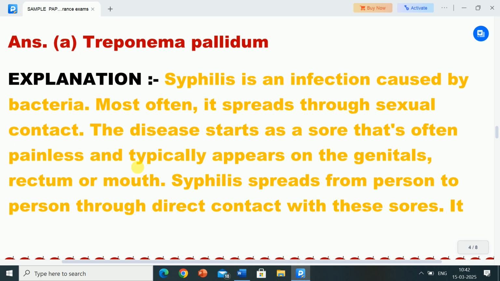Its explanation is, syphilis is an infection caused by bacteria. Most often it spreads through sexual contact. The disease starts as a sore that is often painless and typically appears on the genitals, rectum or mouth. Syphilis spreads from person to person through direct contact with these sores.